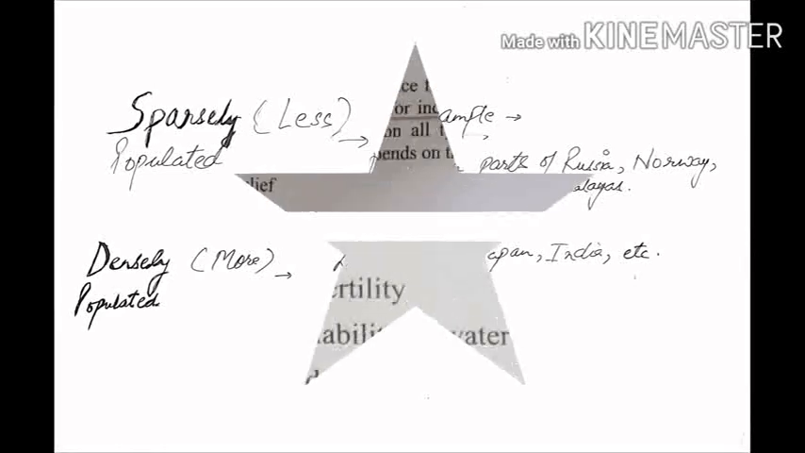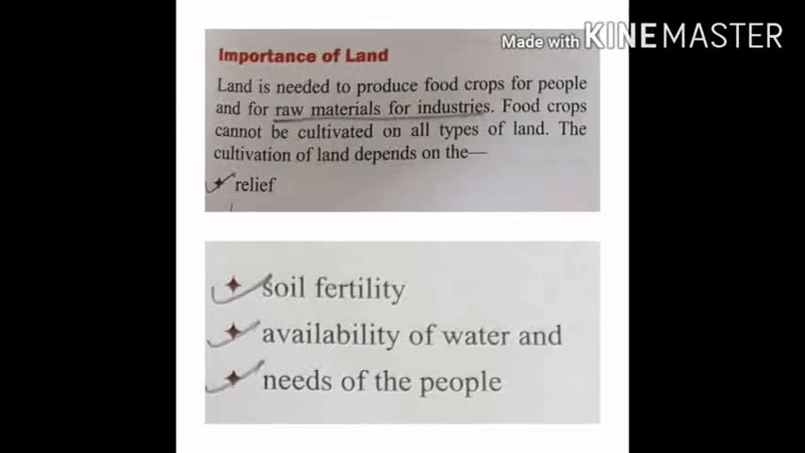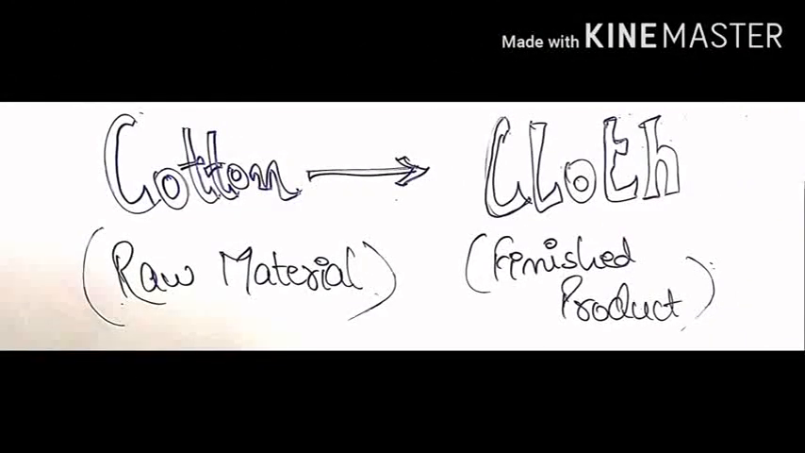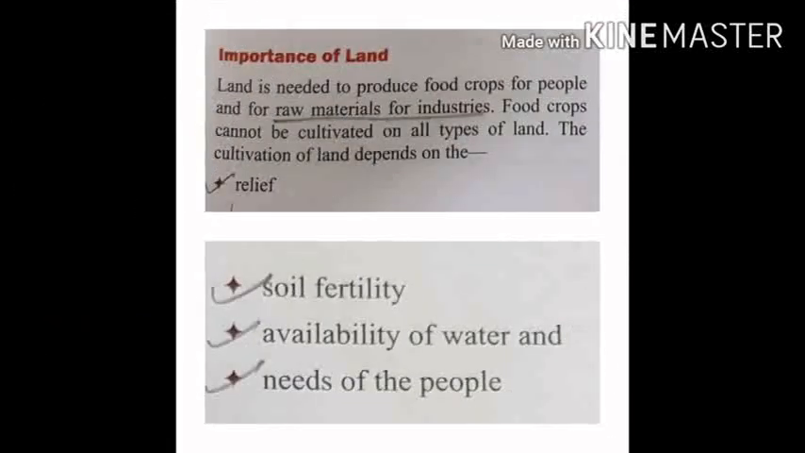Now the next topic is importance of land. Land is needed to produce crops for different purposes and it acts as a raw material for different buildings. Here I want to give you one example: if cotton is the raw material and the cloth is the finished product, in between the process is manufacturing, and that is called the cotton textile industry. The importance of land depends upon different factors like relief, soil fertility, availability of water and needs of people. Here the relief means the highest and lowest elevation points in our area.